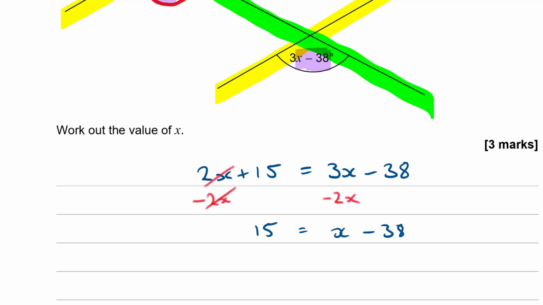Now, all I need to do is add 38 to both sides. You'll see that minus 38 plus 38 cancel each other out, leaving you with x on the right. And on the left, 15 plus 38, that's 48, 53, isn't it? That tells me that x is equal to 53.